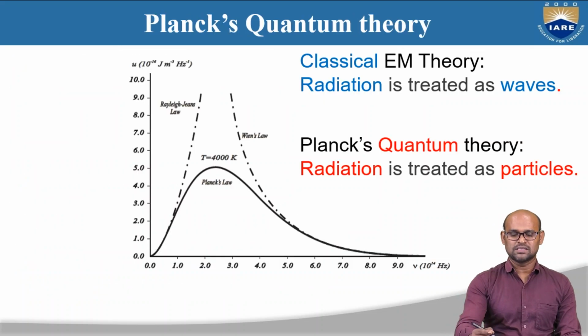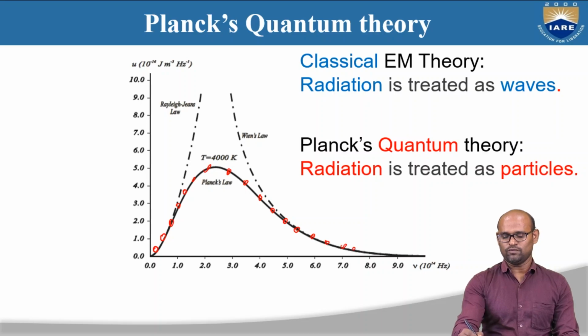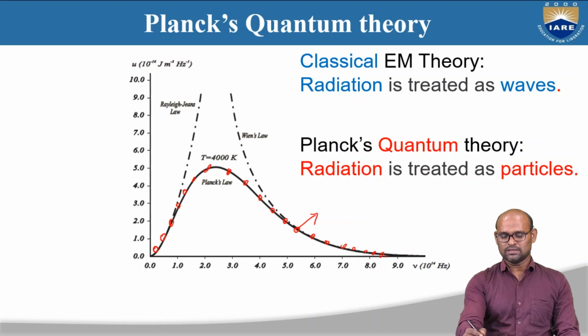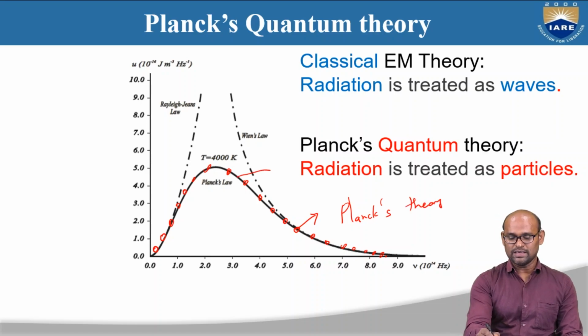So the data given by Planck's theory was exactly falling on top of the experimental curve of heat energy emitted by this black body. These red dots are the theory, Planck's theory, and the solid black line is the experiment.